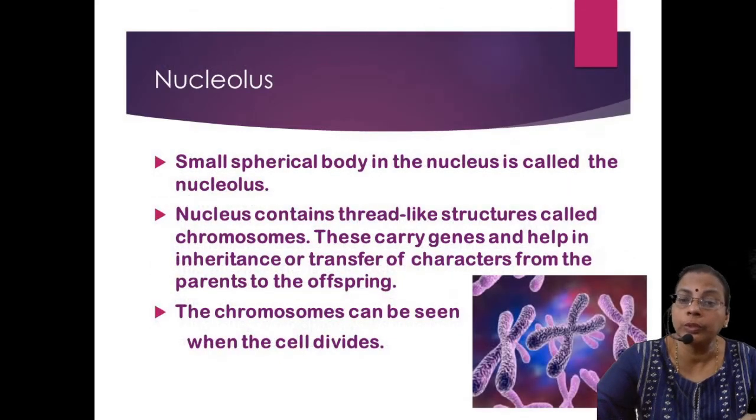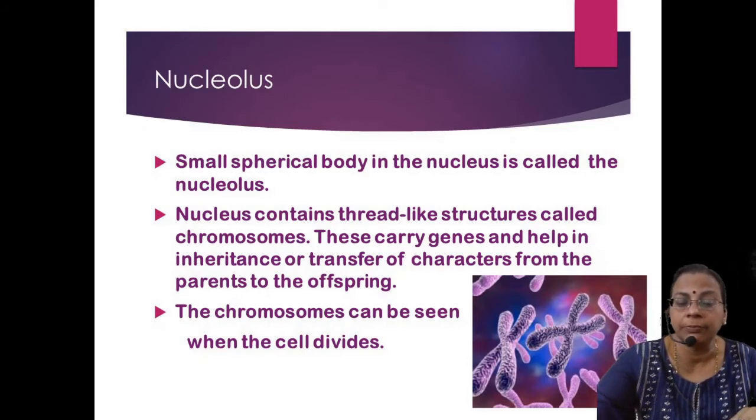Now we'll move on to the nucleolus. Within the nucleus itself there is a darkened region called the nucleolus. The nucleolus also performs certain functions important for the cell, mainly the synthesis of RNA, which is controlled by the nucleolus. The nucleus consists of nucleoplasm, the jelly-like substance within the nucleus. It consists of thread-like structures, the chromosomes. Chromosomes carry genes, and genes are the hereditary units which help in the transfer of characters from parents to offspring.